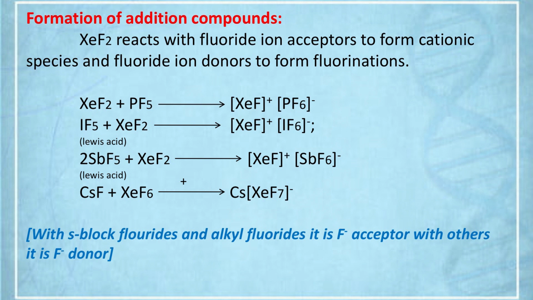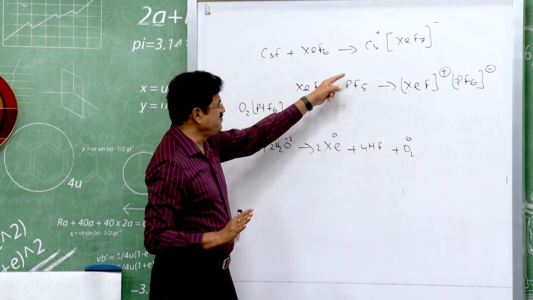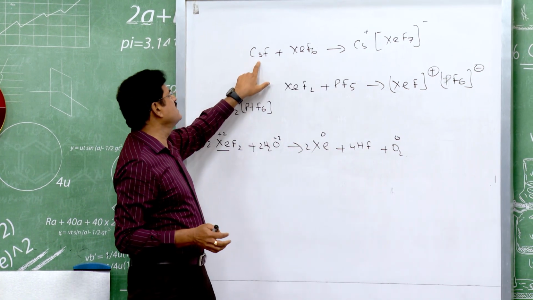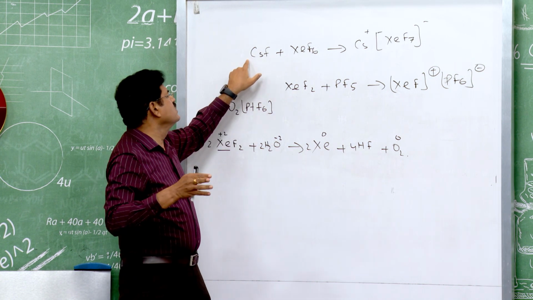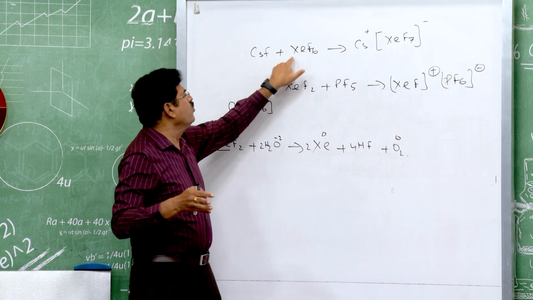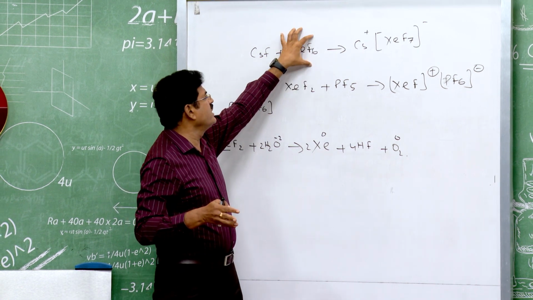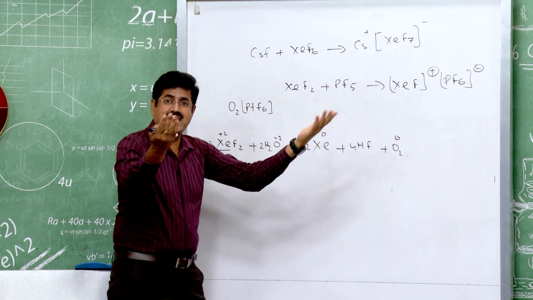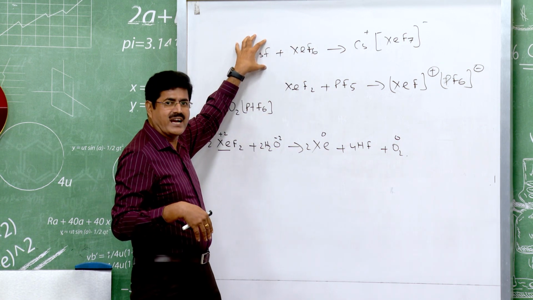But with PF5, XeF2 acts as an F minus donor. It forms an addition compound. Cesium is an alkali metal, an S block element. Here XeF6 is the F minus acceptor. It accepts F minus ion from cesium fluoride.